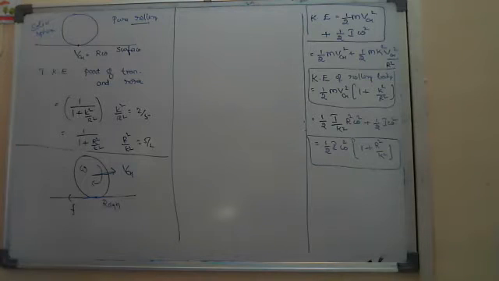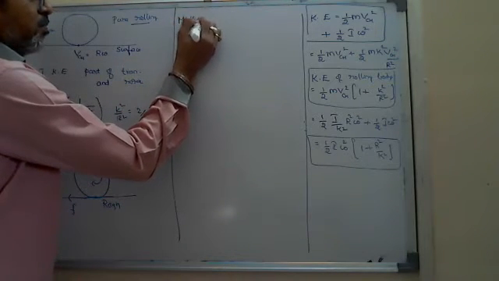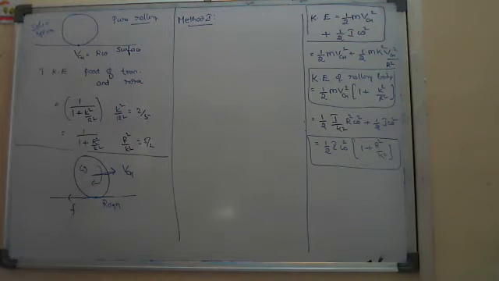That friction you can extract in two ways. So method one, I am saying, is how to get that friction. Here it is a combination of translatory and rotatory motion.